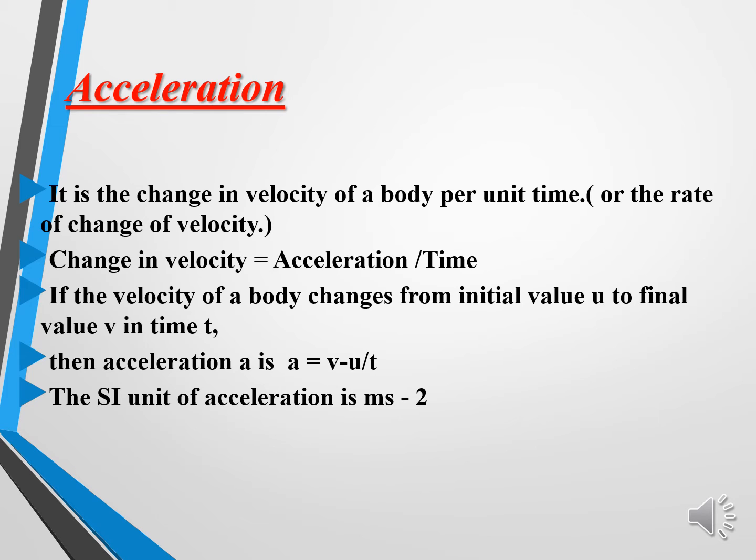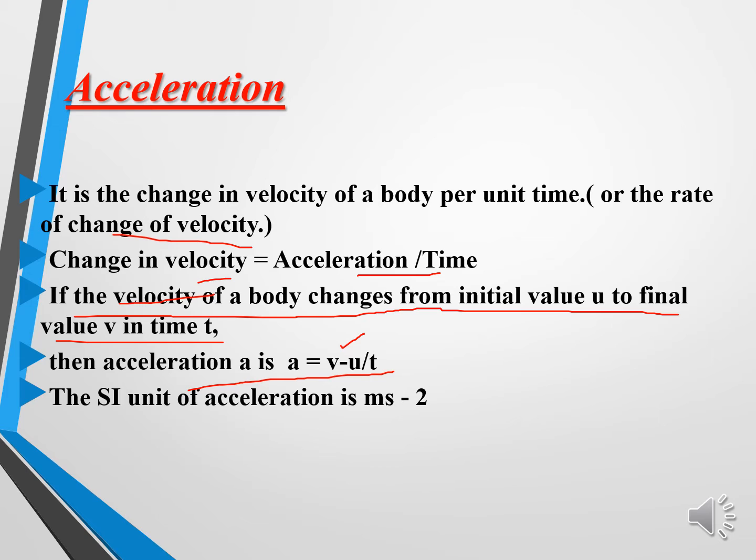Acceleration is the change in velocity of a body per unit time, or the rate of change of velocity. If the velocity of a body changes from initial value u to the final value v in time t, then the acceleration a is equal to change in velocity divided by time. We can represent it as a = (v - u)/t. And the SI unit of acceleration is meter per second square, because velocity is meter per second and time carries the SI unit second, so you get the acceleration SI unit: meter per second square.